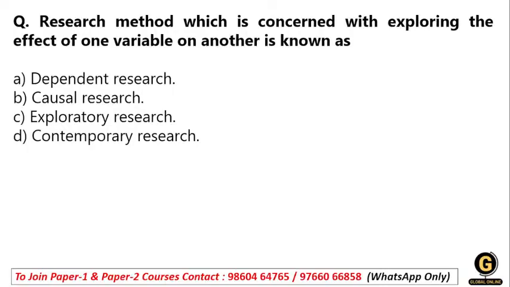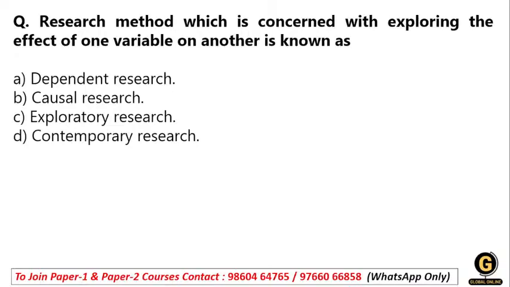Then the next question: the research method which is concerned with exploring the effect of one variable on another is known as dependent research, causal research, exploratory research, or contemporary research.